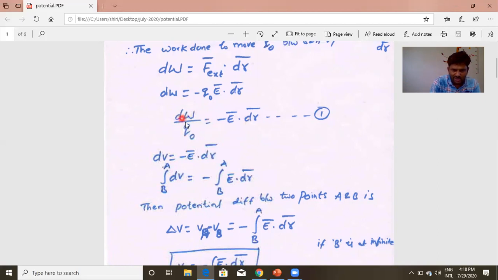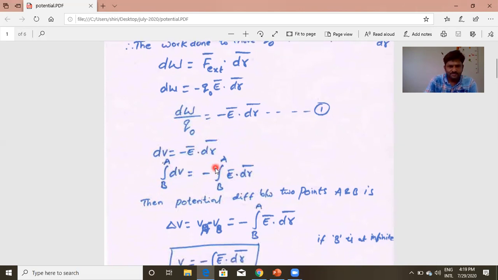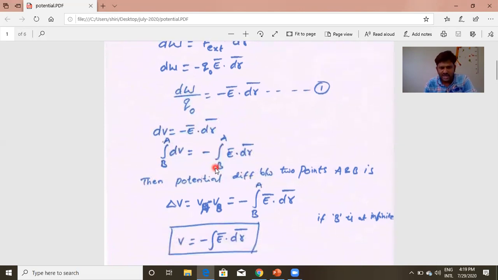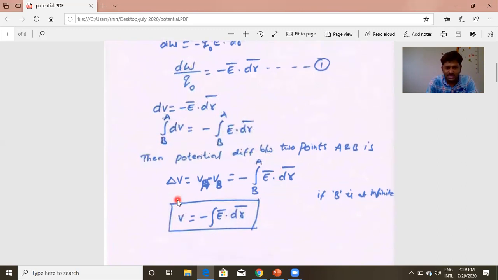I will use this relation in different places. That is why I gave number 1 for this equation. We get dV is equal to minus E bar dot dr bar. To get the entire potential difference between point A and B, we need to integrate on both sides from B to A. Integral B to A dV is equal to minus integral B to A E bar dot dr bar. The potential difference between 2 points A and B is delta V, equal to VA minus VB, equal to negative integral from B to A of E bar dot dr bar.